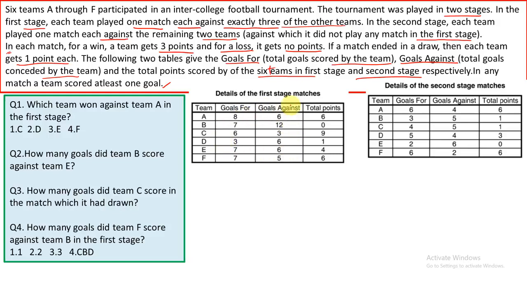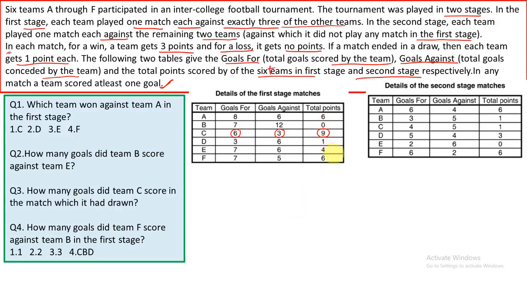Now let's see the numbers in the first stage. In the first stage, I can see that C is making 6 goals and the goals against in each of the matches is 1, because at least one goal would be made by the other team and C is winning all the matches.